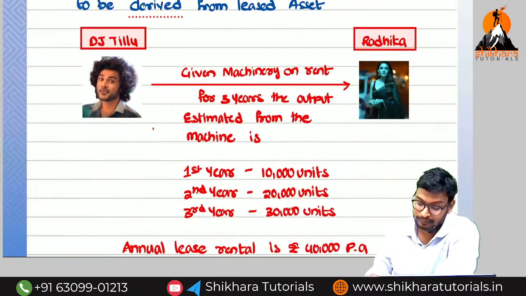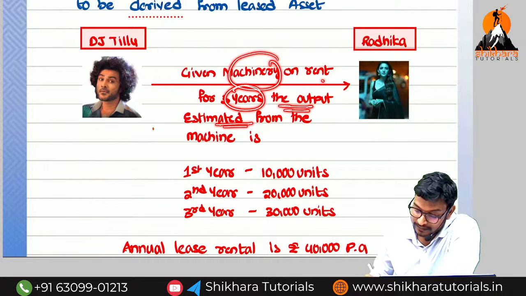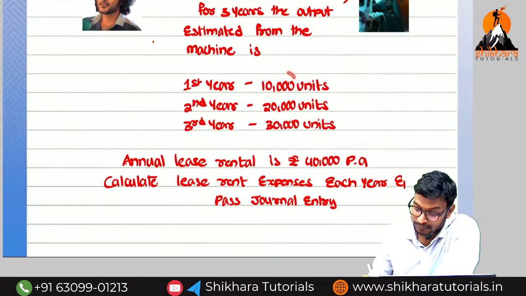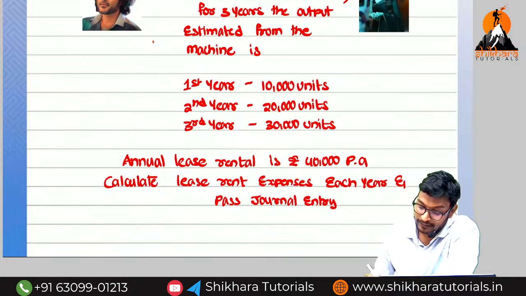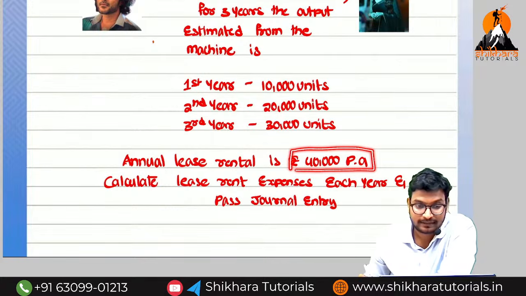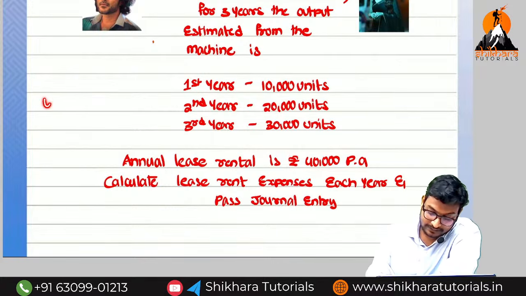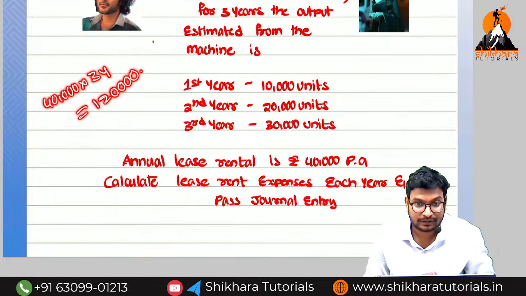So take an example: machinery given on rent for 3 years. The output estimated from the machine is, first year 10,000 units, second year 20,000 units, third year 30,000 units. But the annual lease rental is 40,000 per annum. If you do SLM also, you will get the same. 40,000 per annum into 3 years is equal to 1,20,000. Now we should do it not like SLM, but compare with the output.